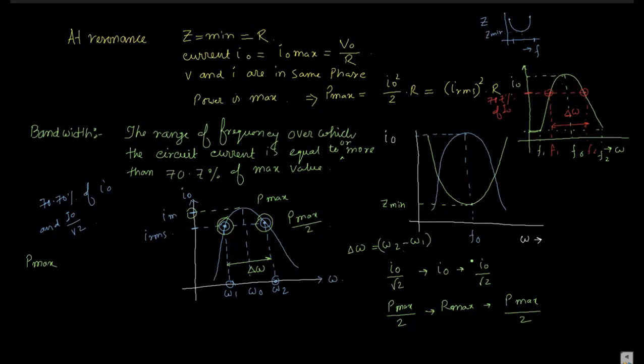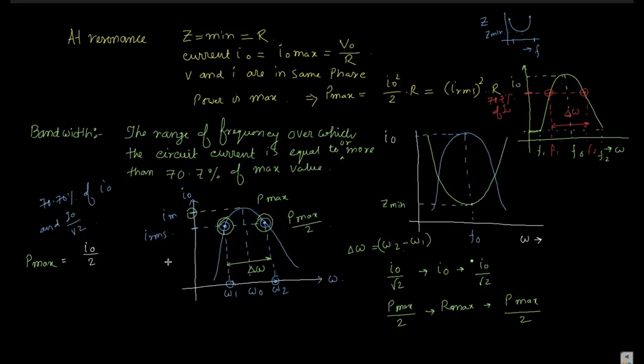You can calculate P max. So P max becomes I naught by root 2, squared, into R, that is I squared R. Is it?